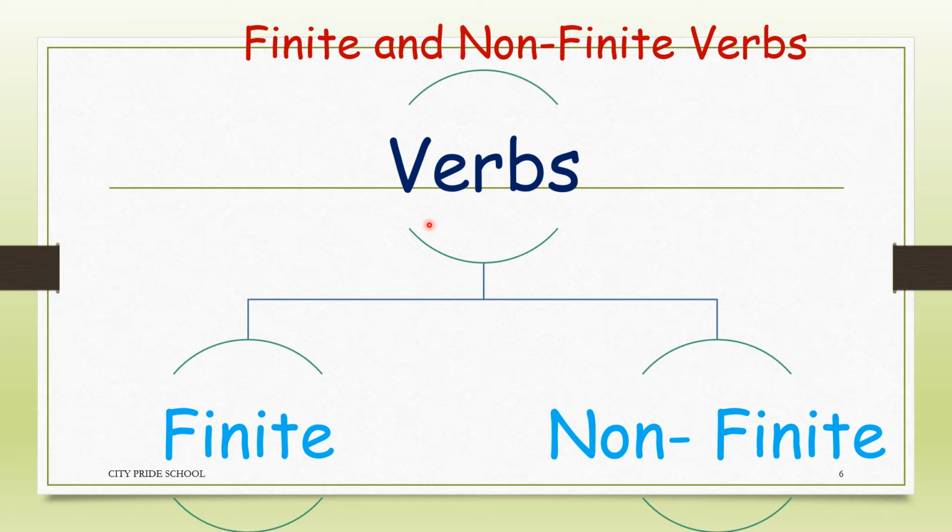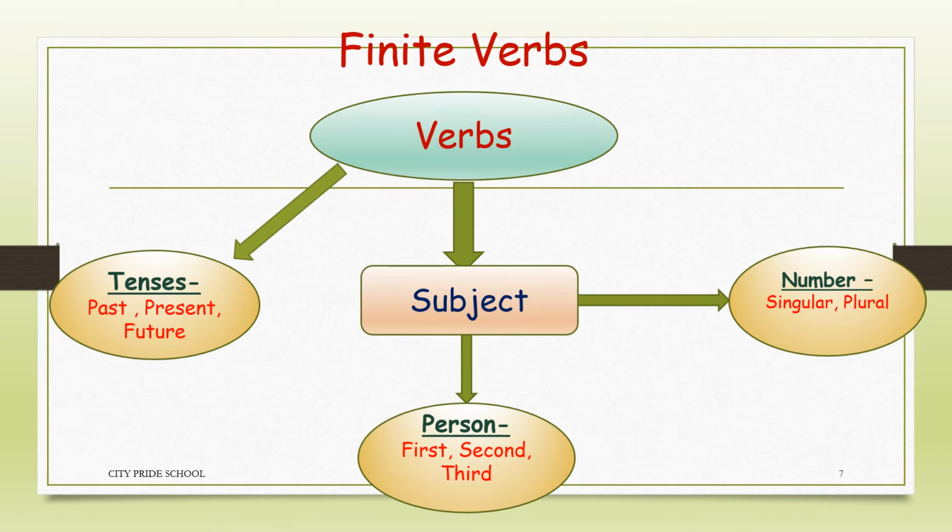Depending upon the function performed by verbs in a sentence, they are categorized into finite and non-finite verbs. Now, finite means bound. Okay, so these verbs are bound by what? They are bound by the person of the subject and the number of the subject and the tense of a sentence. Okay, now by person I mean first person, second person, third person, and by number I mean singular and plural.